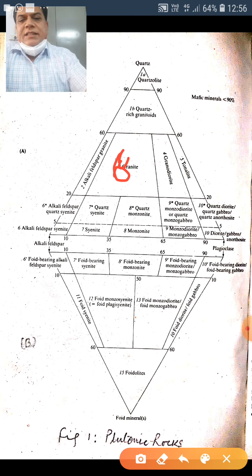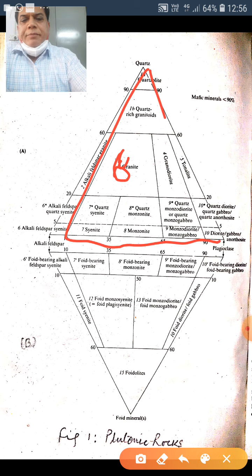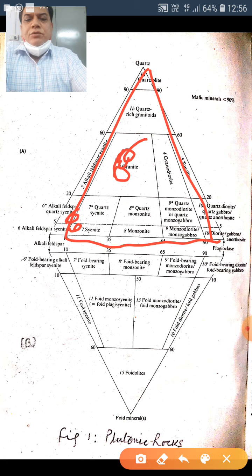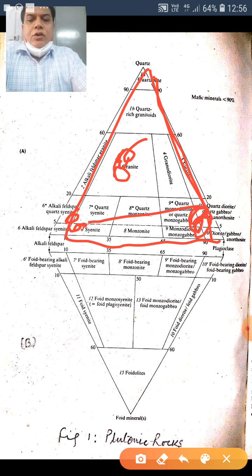Now you can see the fields of various rock types in this QAP. This is the field for granite. Naturally, this end is rich in alkali feldspar, so syenite rocks will be plotted, and this end is rich in plagioclase, so rocks like gabbro and norite will be plotted on this side. As we move this side, quartz content increases, and as we move towards this side, alkali feldspar increases. A rock with equal amounts of alkali feldspar and plagioclase will be plotted somewhere here, that is monzonite and such varieties. Likewise we can plot the different plutonic rocks in this.